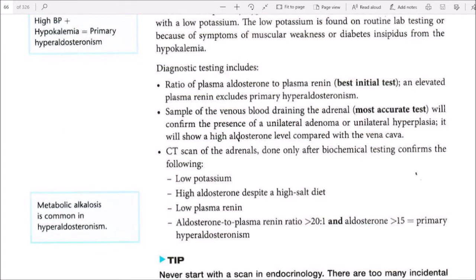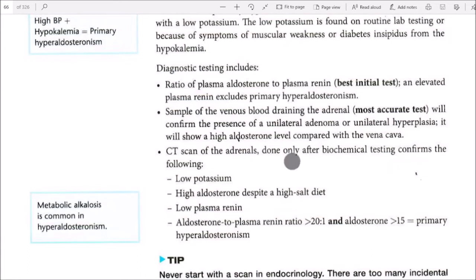Diagnostic testing includes ratio of plasma aldosterone to plasma renin, the best initial test. An elevated plasma renin excludes primary hyperaldosteronism. Sampling of the venous blood draining the adrenal is the most accurate test and will confirm the presence of a unilateral adenoma or unilateral hyperplasia. It will show a high aldosterone level compared with the vena cava.